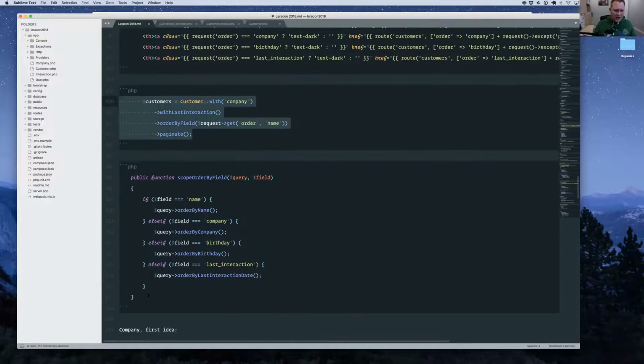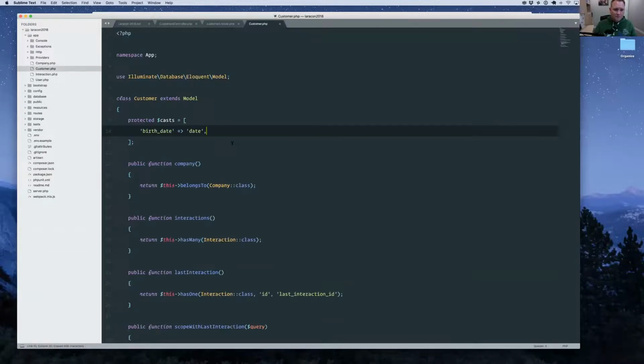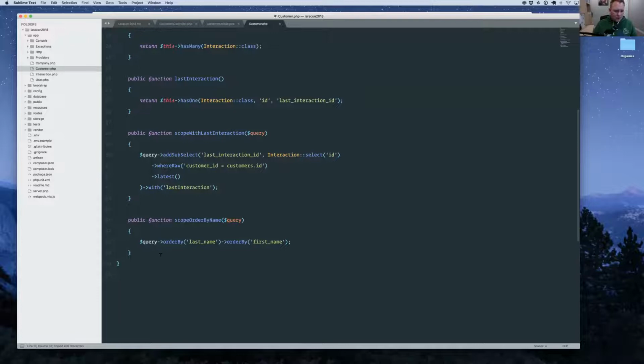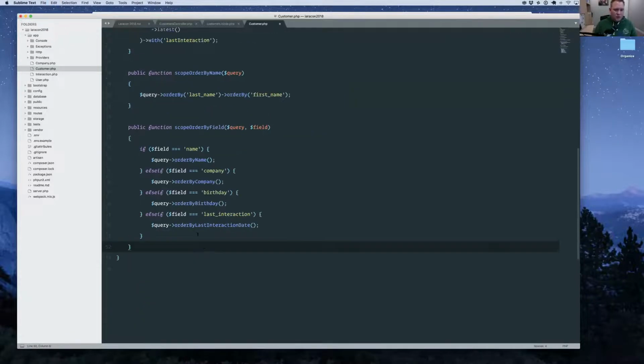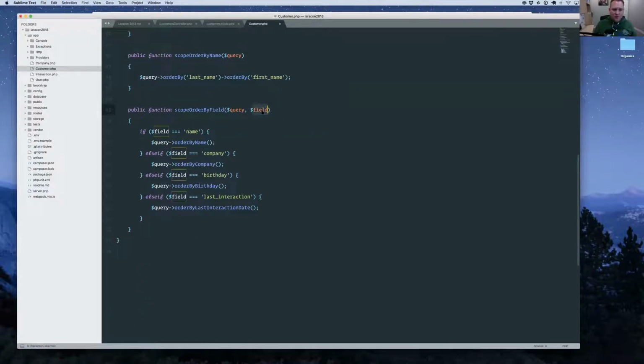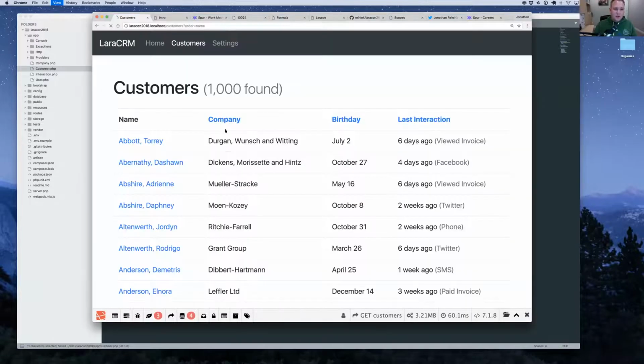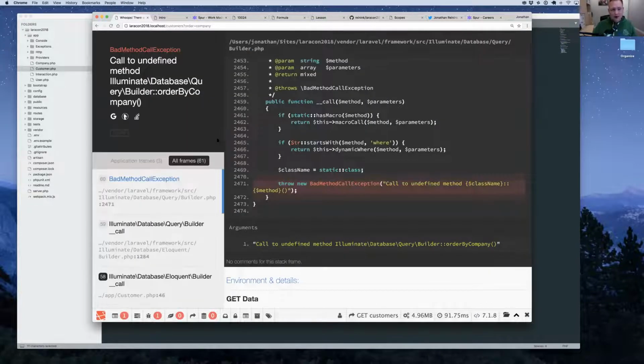Okay, so what does this actual scope look like? Jumping down here, order by field, we pass it through the field, and we have 4 options here. We have name, company, birthday, and last interaction, and each one of those has a scope that it's going to call to do that sort, right? So we already have the one implemented, order by name. So if we hit save here, we hit reload, we should be good to go. So let's try company now. We haven't implemented that scope yet, so obviously we're going to get an error.